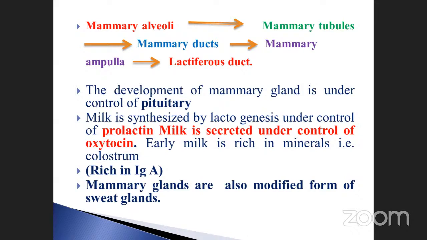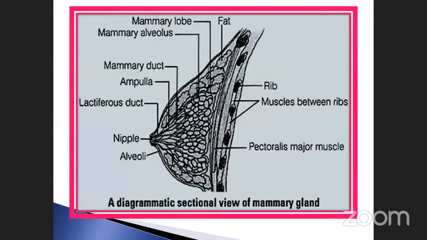Mammary glands are also a modified form of sweat glands. The mammary gland is one of the sweat glands in modified form. Okay, that is the other part. You already know this structure very well. Just go and check it in your diagram.